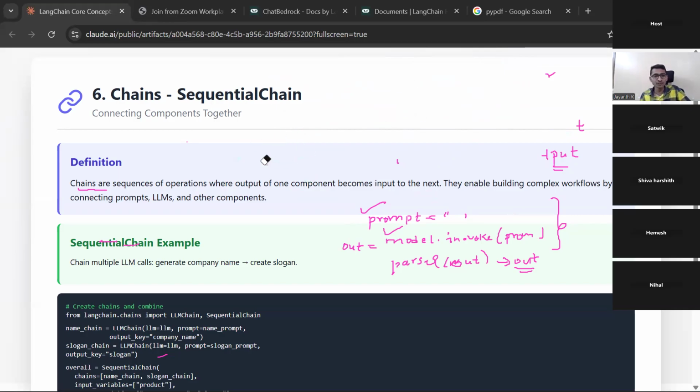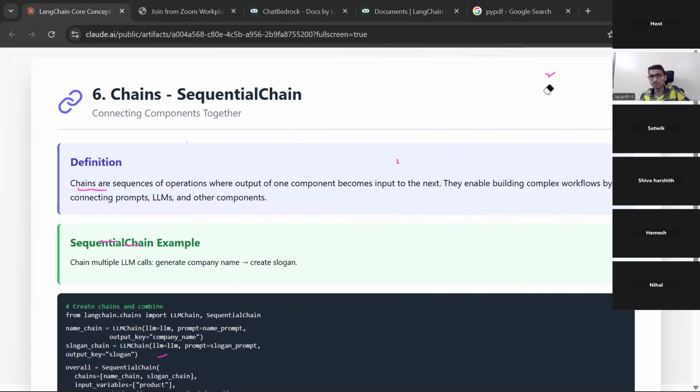Now, here we are trying to take some text, let's say. You're trying to give some query like, please generate a company name. Say you have some company and you have some description about what the company does, something like this. And you want a name for the company, right?